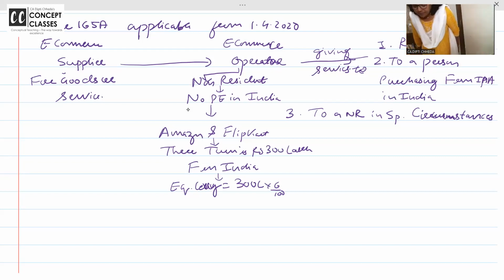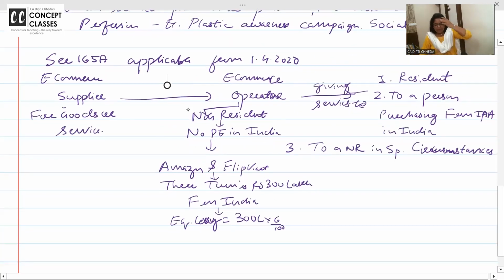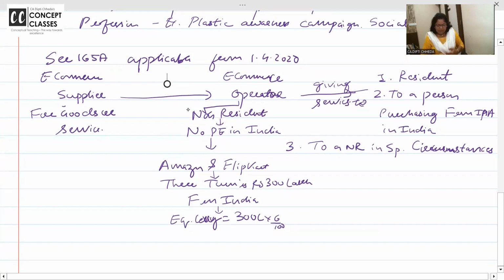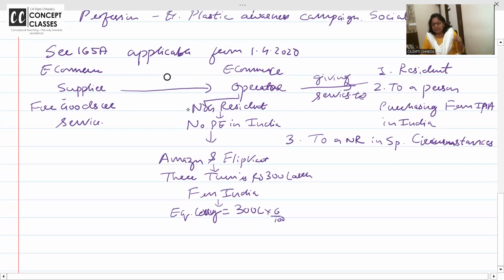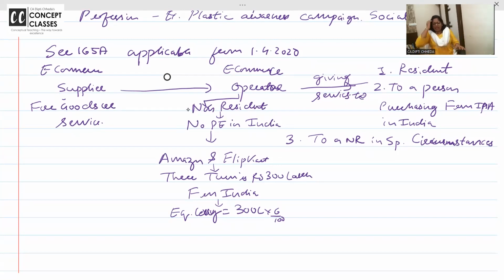Yes. Is my writing clear to all of you? Just 2 minutes and it will be very clear. So e-commerce operator is giving service to customers. Who are the customers? Resident, or maybe resident or non-resident, but this time their IP address is India. Or to a non-resident in specific circumstances when they are giving advertisement or collection of data and all. Okay? To a non-resident in special circumstances.